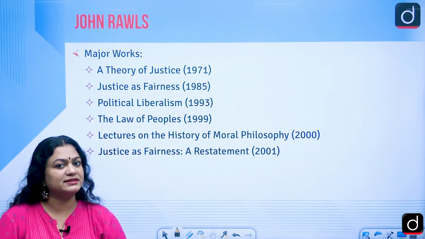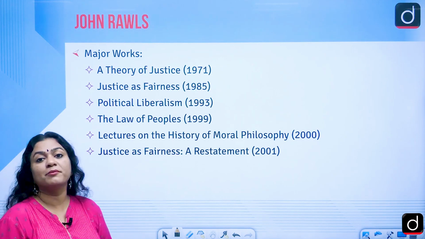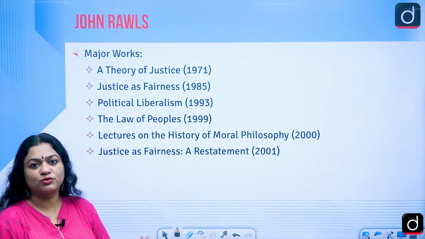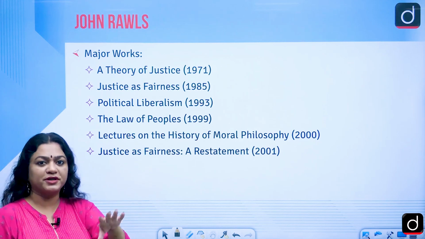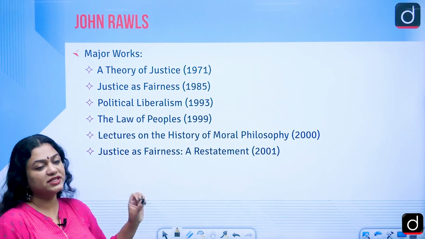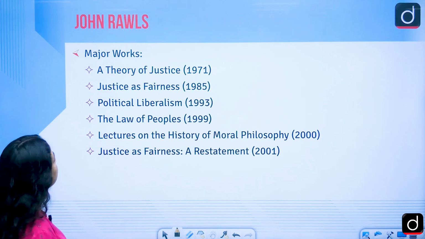It was felt necessary during that period, and John Rawls emerged as one of the most prominent thinkers in the normative school of thought in the post-behavioral period. Justice as Fairness, published in 1985.